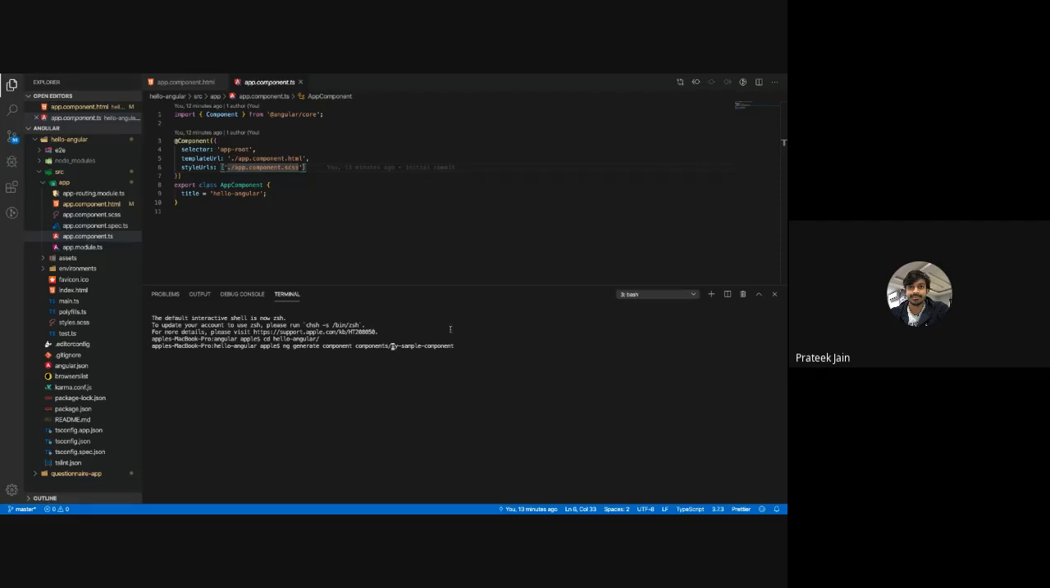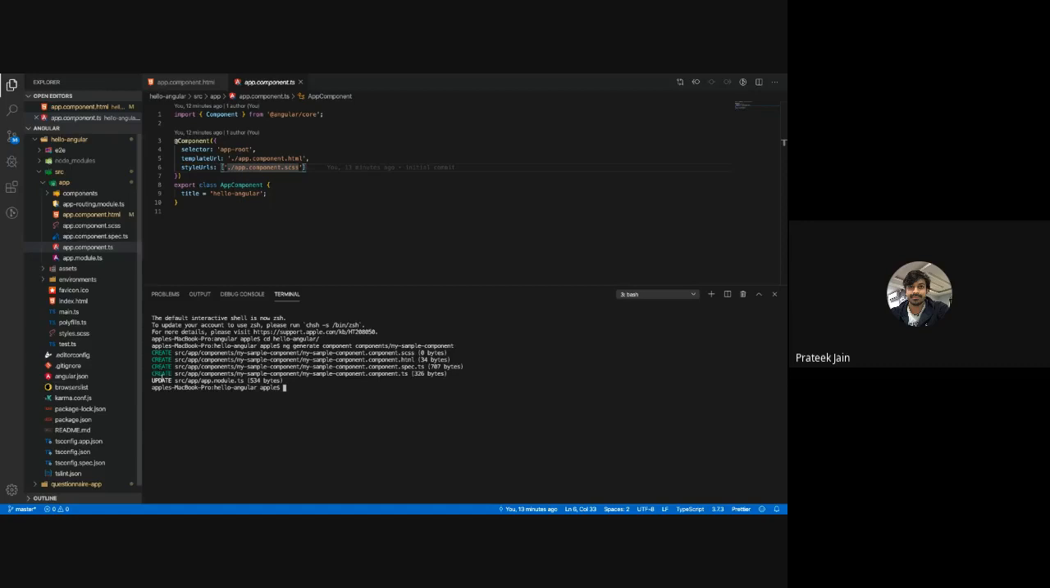What I'm giving here is the path of the component, components slash. Here it is going to create a components folder, and inside that it will create my sample component. This is the component which will get created. So let's see. It will run the command.